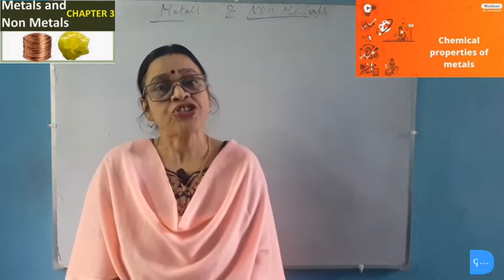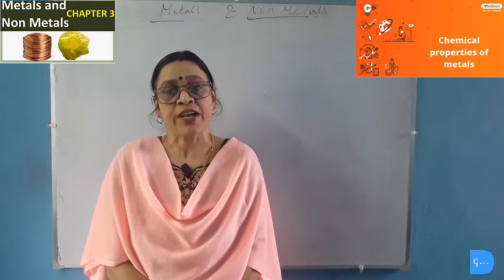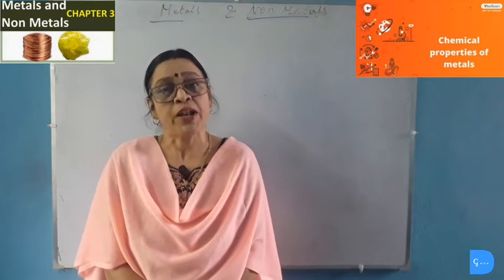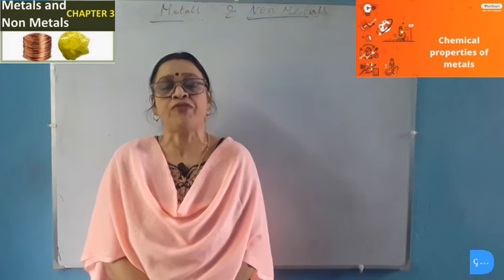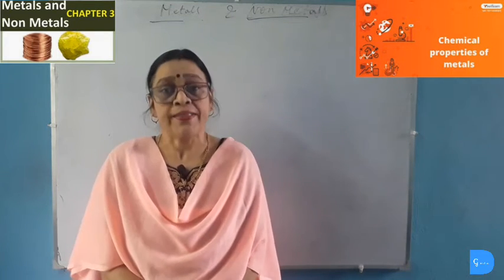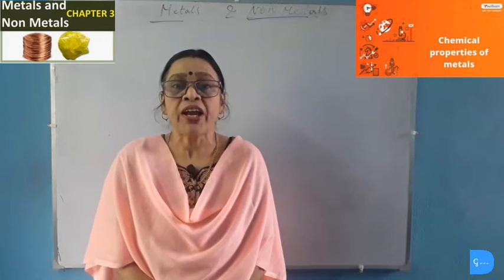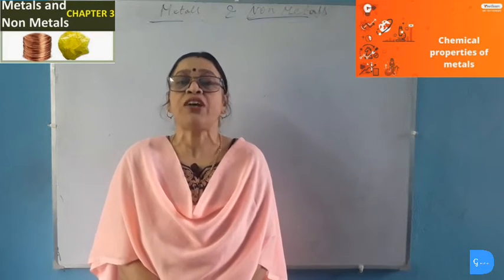Number 1. Reaction of metals with air or oxygen. Metals react with oxygen and produce metallic oxide. This metallic oxide is normally basic in nature and thus when this metallic oxide is dissolved in water, it produces an alkali and thus it changes red litmus solution blue. The vigor of reaction of metal with air depends on the chemical reactivities of the metals.